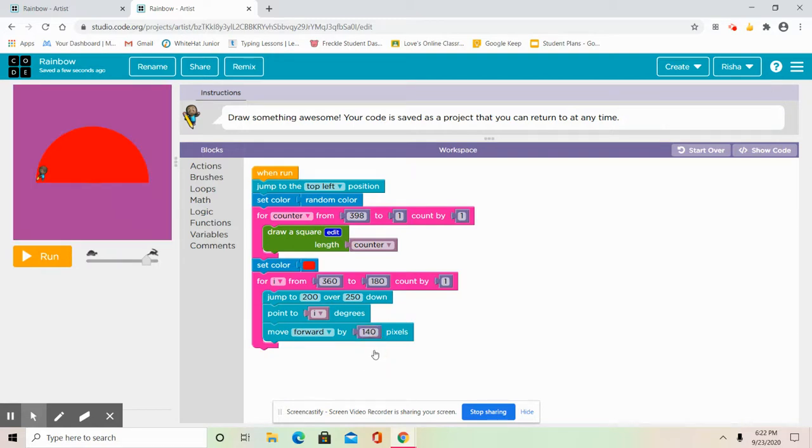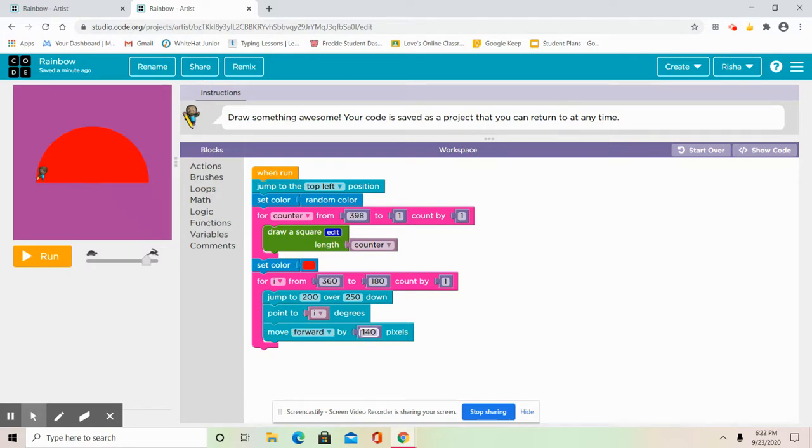So I'm just going to pause the video so you guys can try it by yourself. I'll be right back. Before I pause the video, I'm telling you guys, the only thing that's going to change is the color. You don't have to use the color that I did. You could change it up. Then the move forward number.